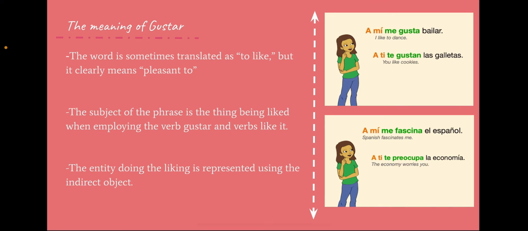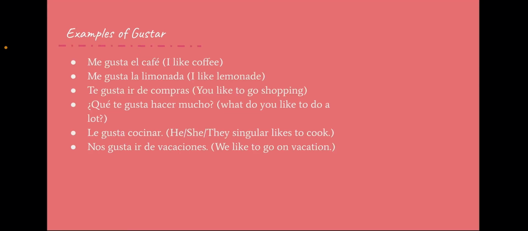So for instance, a mí me gusta bailar means I like to dance, and a ti te gustan las galletas means you like cookies. So you see the difference when you're talking about yourself and when you're talking about another person. The different first, second, third person point of view, the way you're phrasing it, would change up the gustan and the gustar.